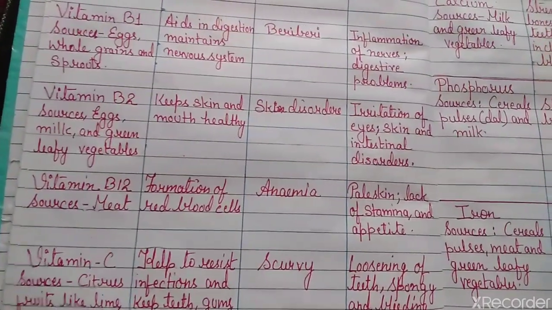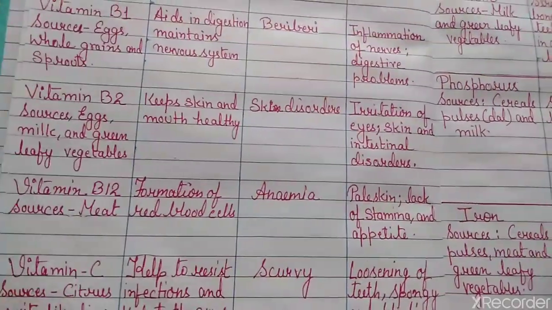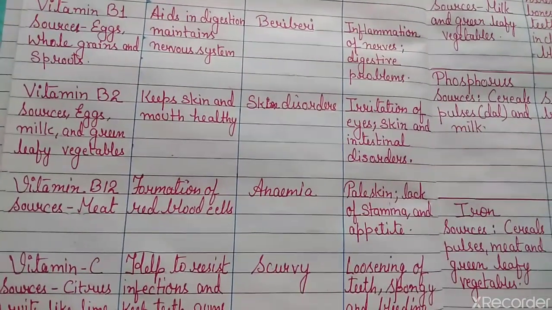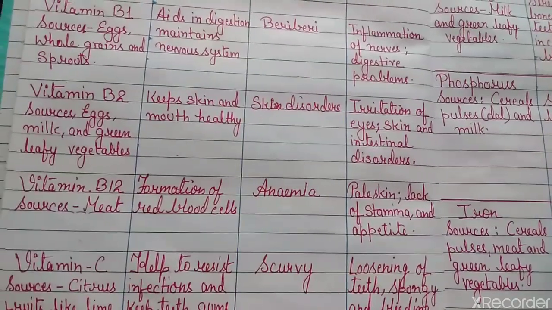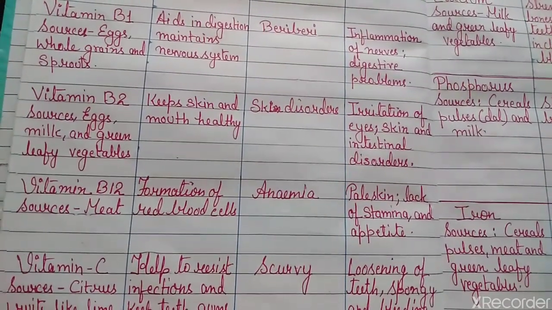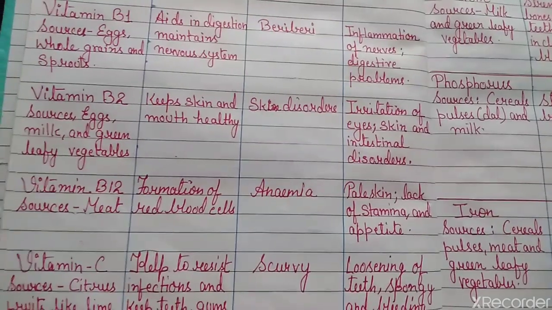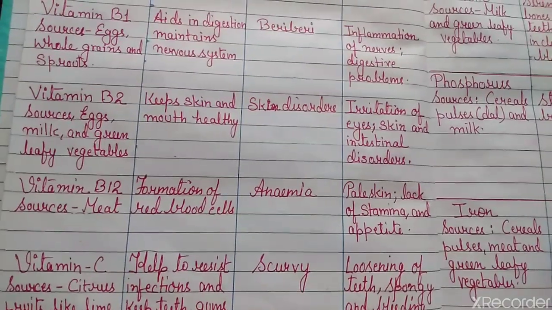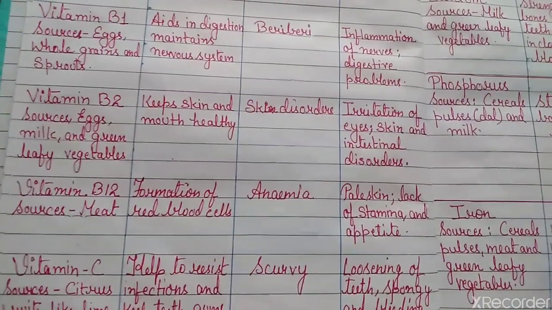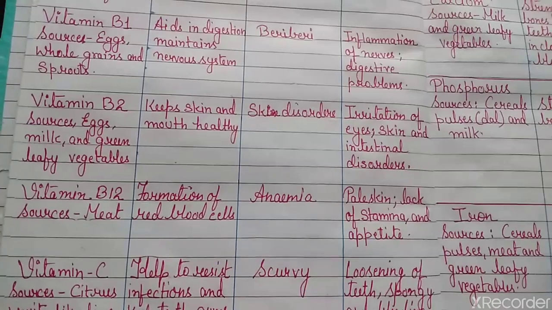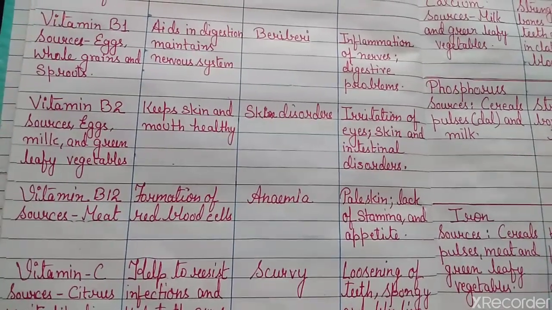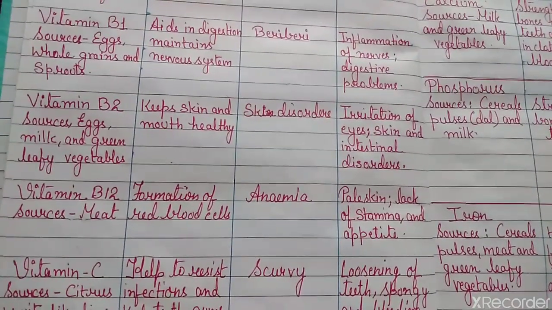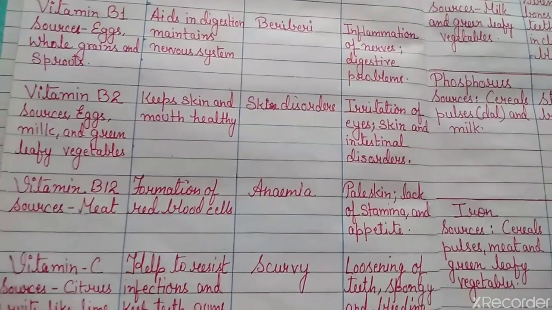Its function is the formation of red blood cells. The disease caused by it is anemia. The symptoms: because the formation of red blood cells decreases, our skin will look pale, there is lack of stamina and energy, and the process of digestion cannot take place properly, that is, appetite. Both will be lost.